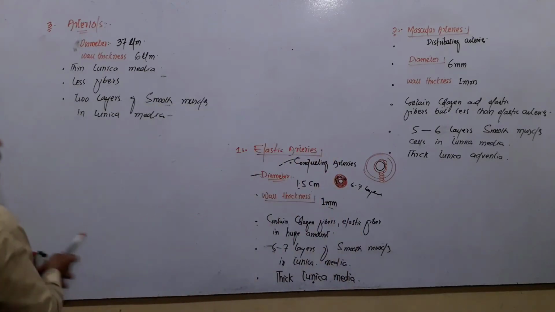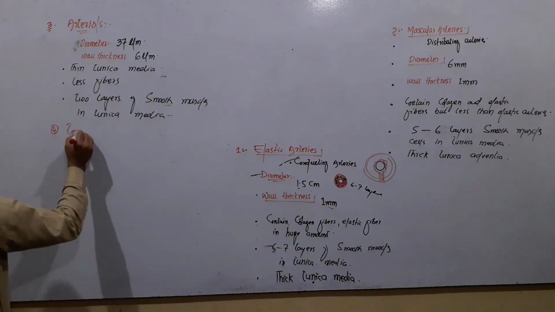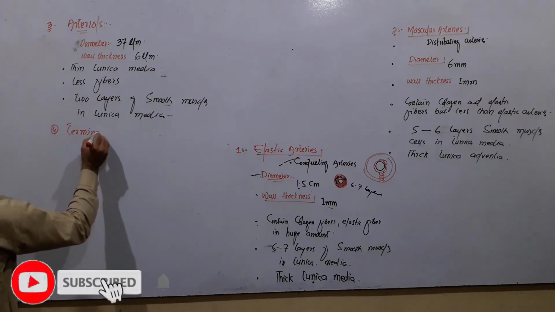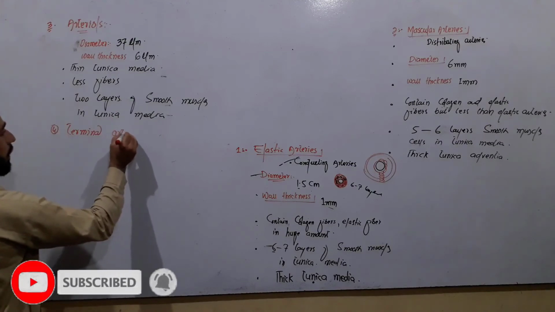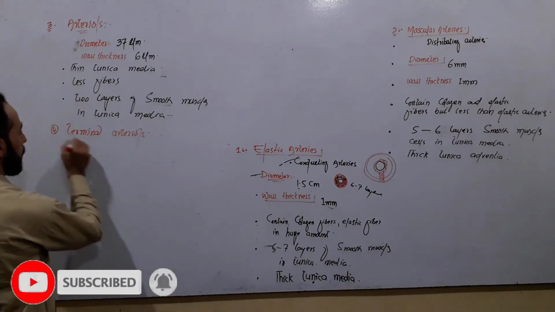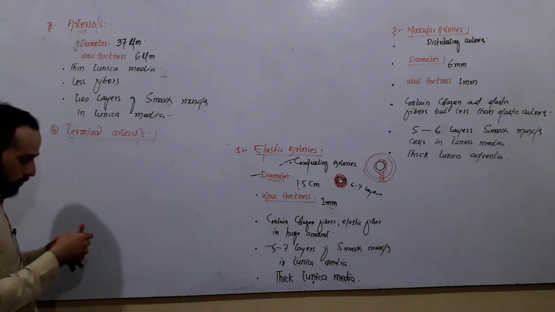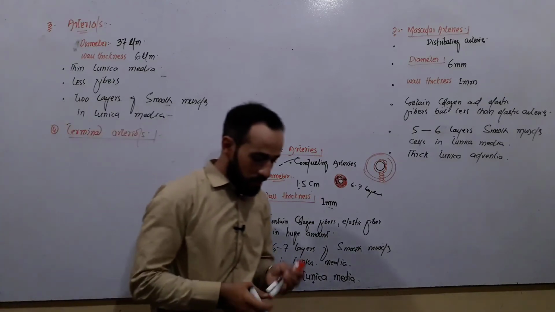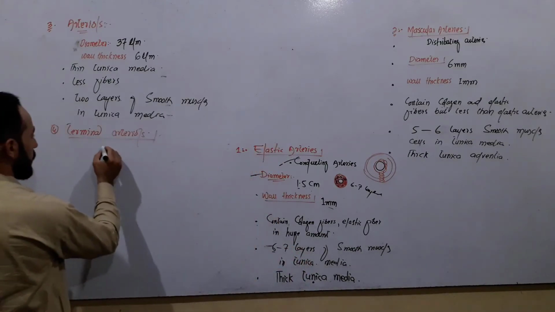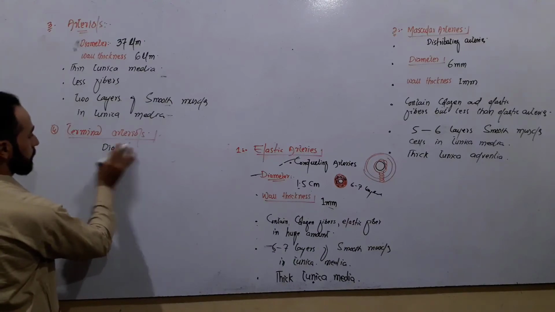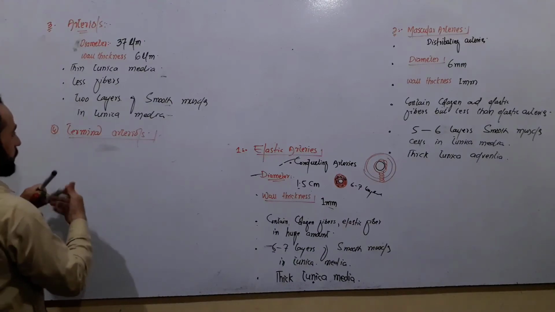The fourth type of arteries that we have are the terminal arterioles. Okay, what are these arterioles? We say that their diameter is about, what is their diameter? Let me write them here.